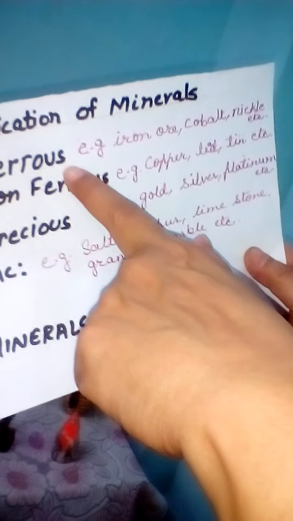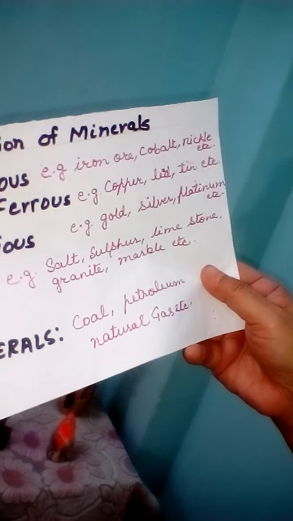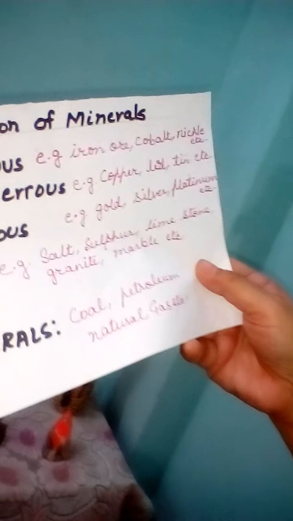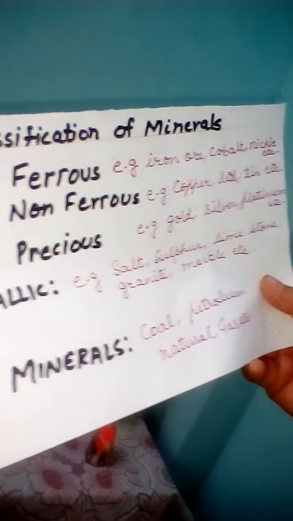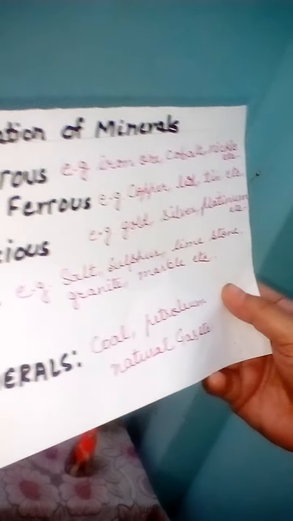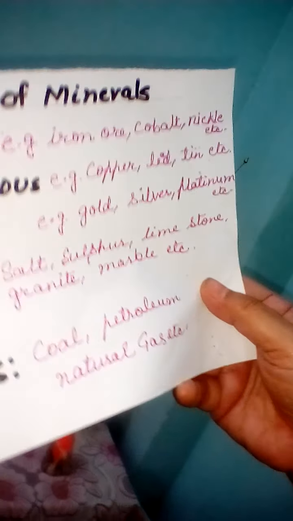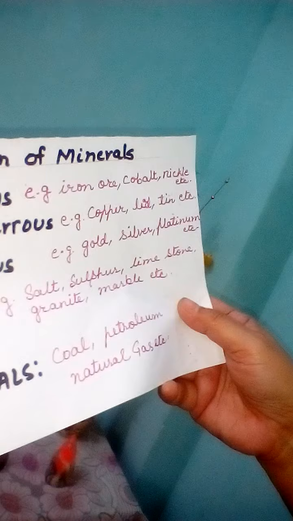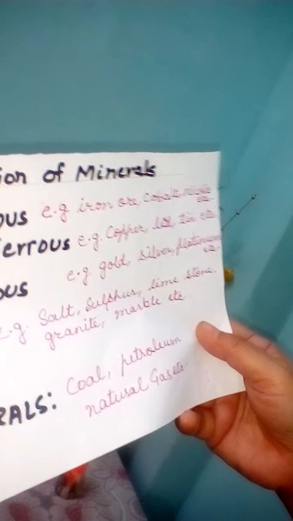Ferrous minerals are those minerals that contain iron, and good examples of them are iron ore, cobalt, nickel. Non-ferrous minerals are the minerals that do not contain iron, for example, copper, lead, tin. And the precious minerals like gold, silver, platinum, these are the precious minerals.